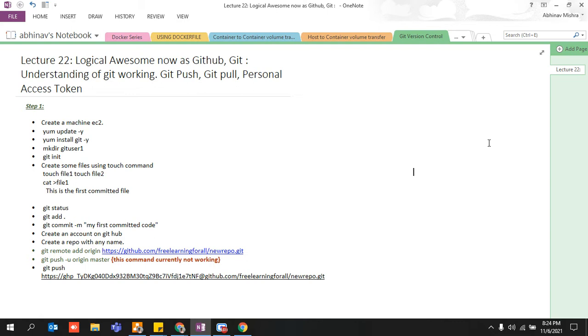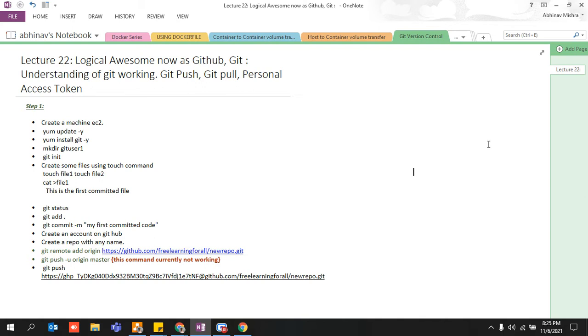So let's quickly start working on our lecture. At the end of the lecture, I'm very sure that you guys would be able to write your code and push your code onto GitHub. You would be able to pull your code onto your local machine or that of any other developer. And I would also tell you guys there is something known as a personal access token. Because as of now, there are certain commands that are not working, and it was not working for me as well. So you need to understand this very small concept of personal access token as well. So guys, let's quickly get hands-on with our lecture.